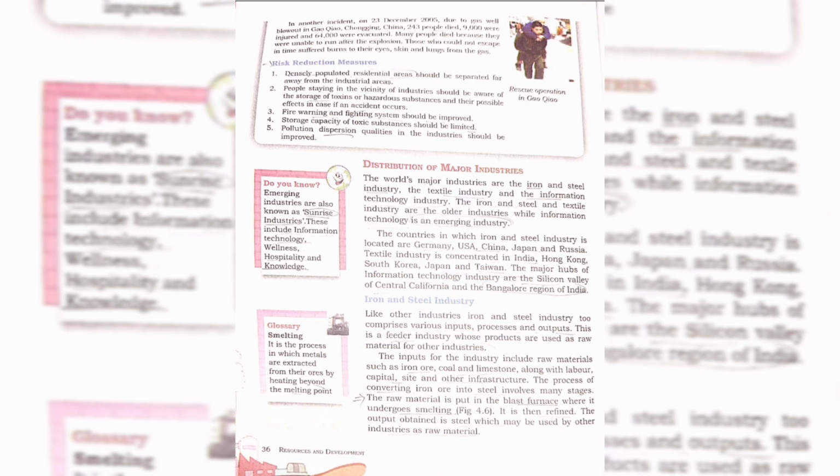So it is a responsibility. We require skilled workers in the industry who manage hazardous material. Distribution of major industry: major industries include the iron and steel industry, textile industry, and information technology industry. Among them, the emerging industry, the information technology industry, is also known as the sunrise industry.